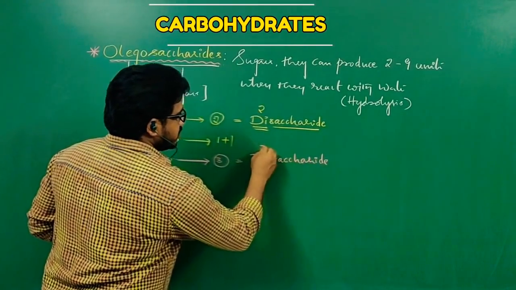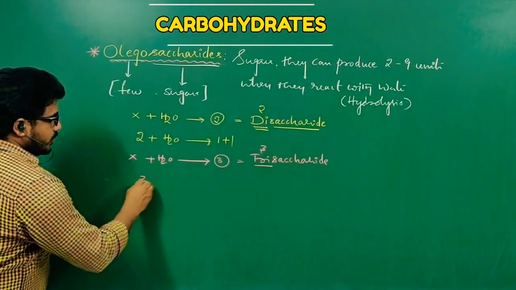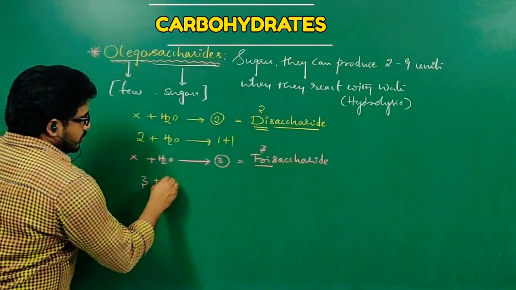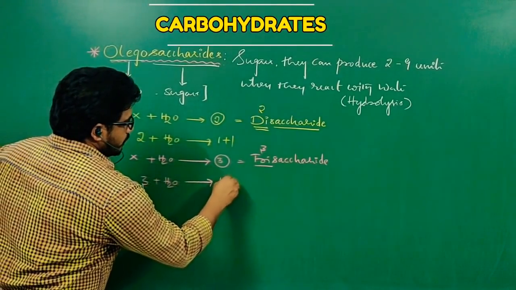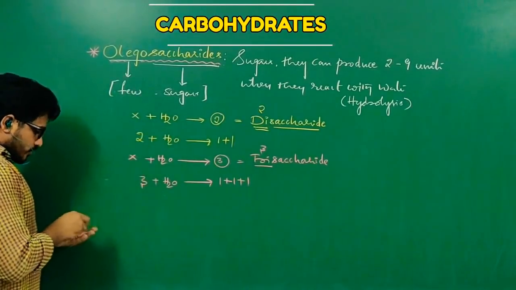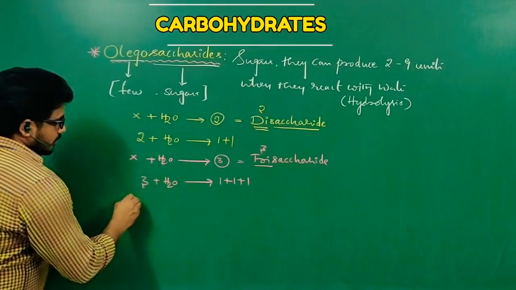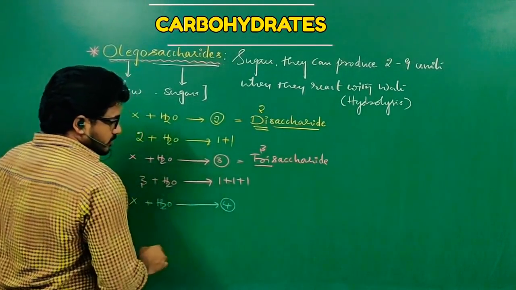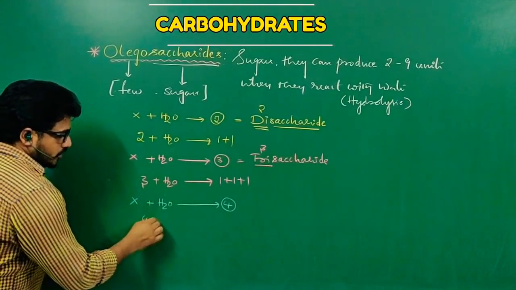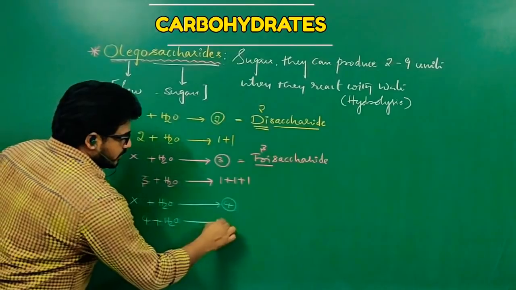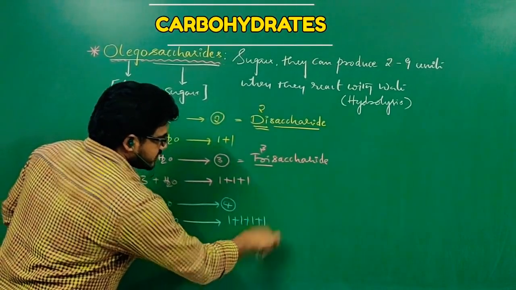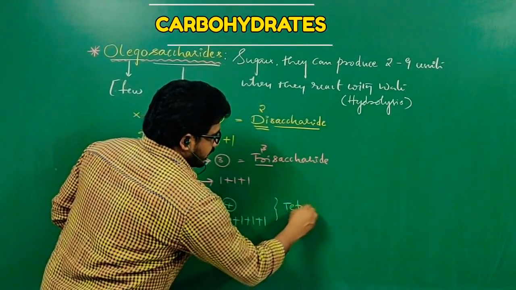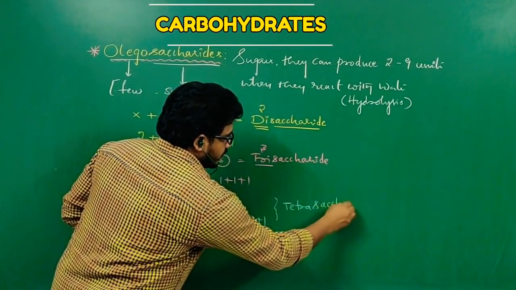Trisaccharide. Tri means 3. Here 3 units means 3 monomers of sugar molecules react with water to provide 1 plus 1 plus 1. A total of 3 sugars were present. If X reacts with water and 4 products are formed, meaning a 4-component sugar molecule reacts with water and gives 1 plus 1 plus 1 plus 1, then such a sugar molecule is called a tetrasaccharide.